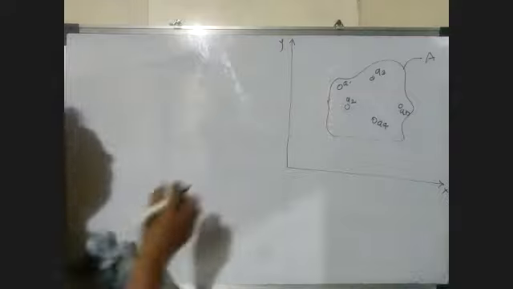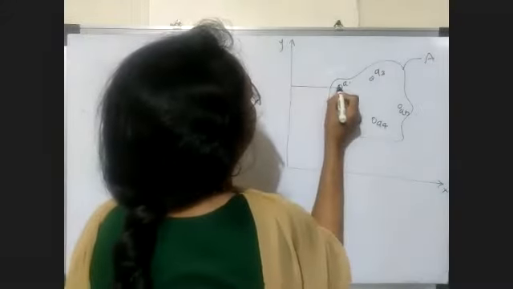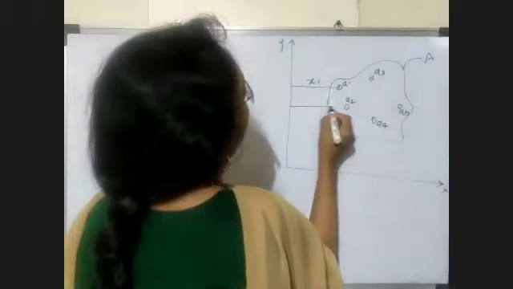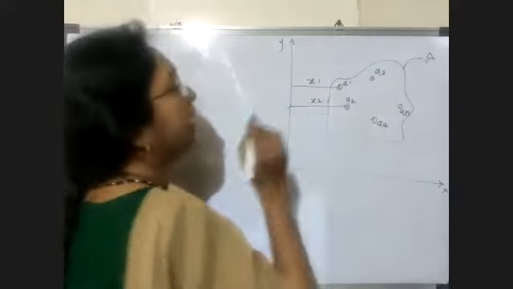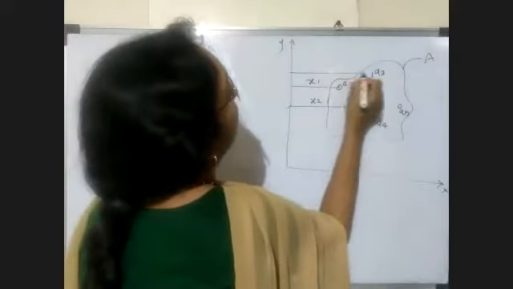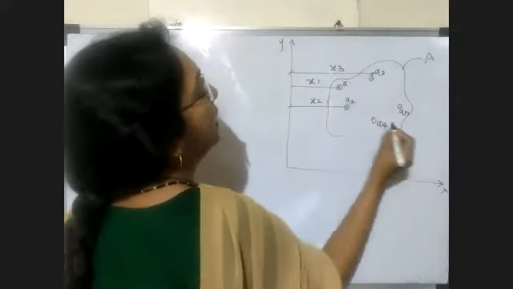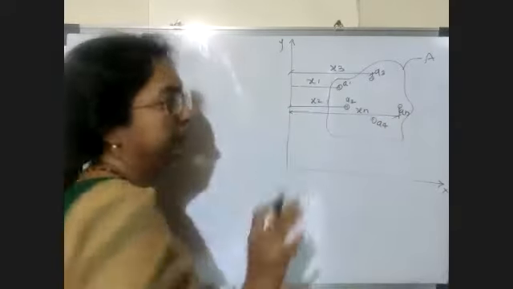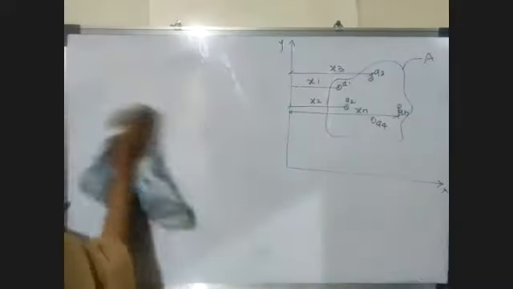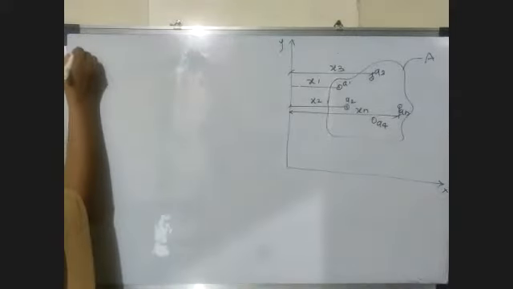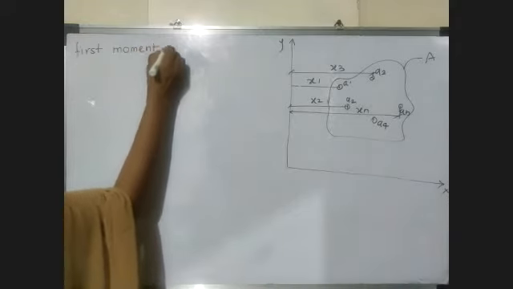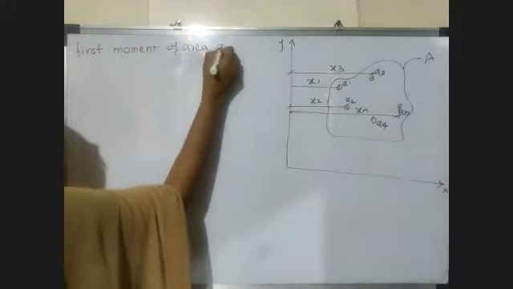Now we consider the perpendicular distance from the y-axis. For the first area, we consider the distance as x1. For the second area, we consider the distance as x2. For the third area, we consider x3. Similarly, up to the nth area, this distance is xn. Now we consider the first area, A1. Now for this first area A1, we find the first moment of area. So I write, first moment of area A1 is equal to what?